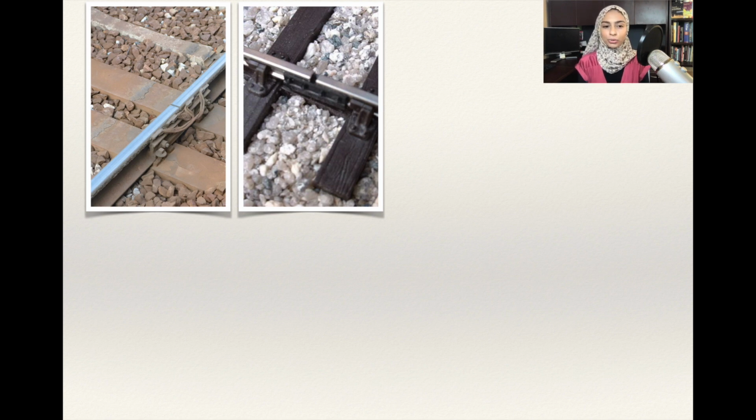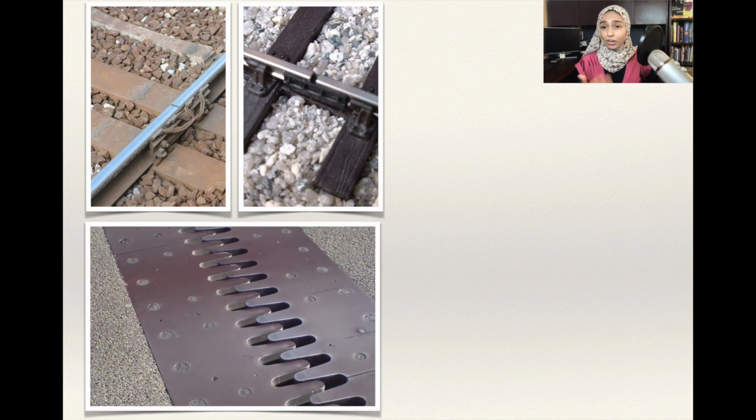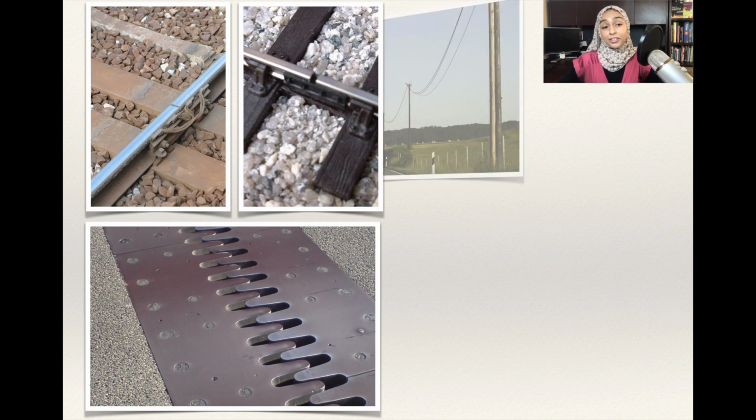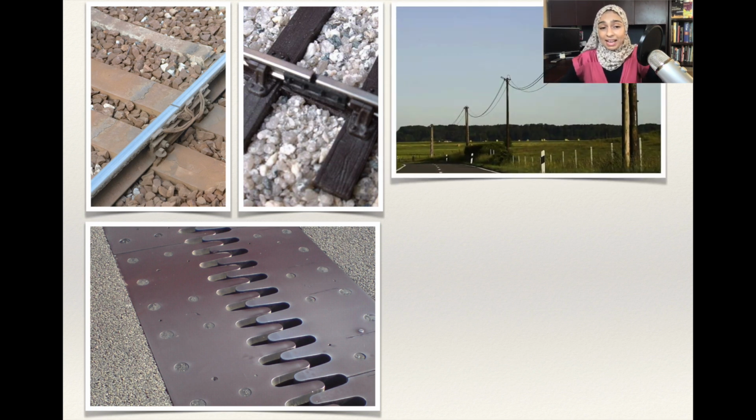so that in hot days when it expands, there's this gap for it to expand into. Similarly in roads, there are sometimes places where it's made of metal, and those metals expand in the summer, and so we have to make sure there are those gaps just to account for this increase in volume and this expansion. And a really interesting example is telephone lines. They expand in hot days and they become a little bit relaxed, and then in the cold days they contract and become taut. And that's why we cannot stretch it all the way, because in the winter it's gonna be stretched even more and it might break.